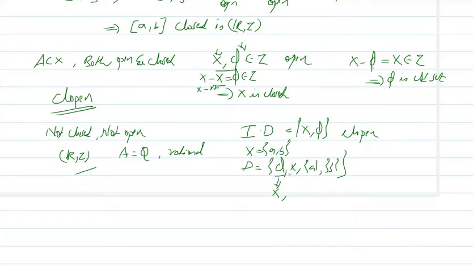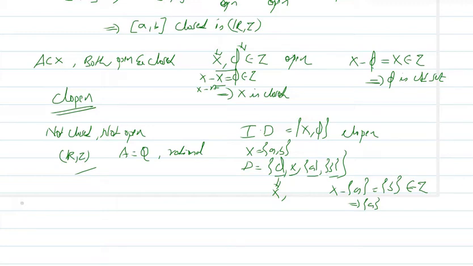Complement of X is Phi, which is open, therefore X is closed. And the complement of {a} is X minus {a}, which is {b}, which is a member of tau. So this means {a} is a closed set. Similarly, {b} is also a closed set. So every member of this discrete topological space is also a clopen set.